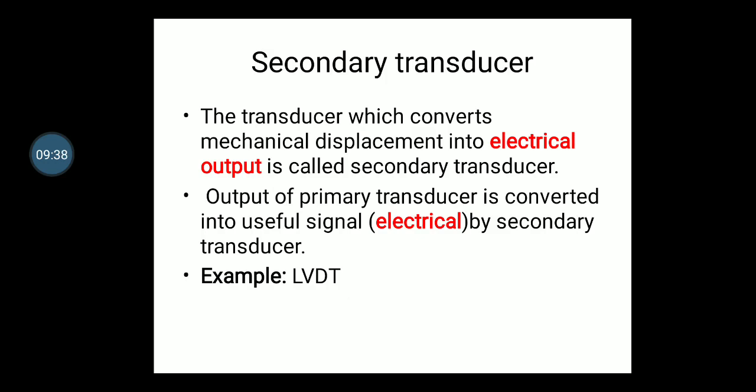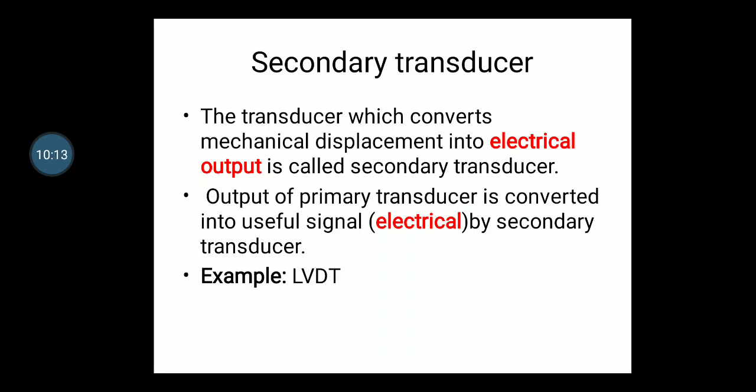Now let us see what we mean by a secondary transducer. The transducer which converts mechanical displacement into electrical output. Okay, so first we have seen what is primary. Primary means which converts a physical quantity into mechanical displacement. Now what will be the secondary? Mechanical displacement into electrical output, right? So that is a secondary transducer. First we need a primary, that is why its name is primary, right? First we need the primary and then we need the secondary to take the output in electrical form.